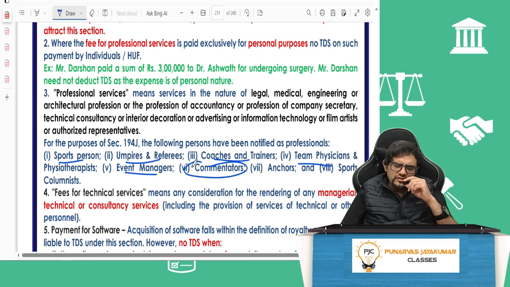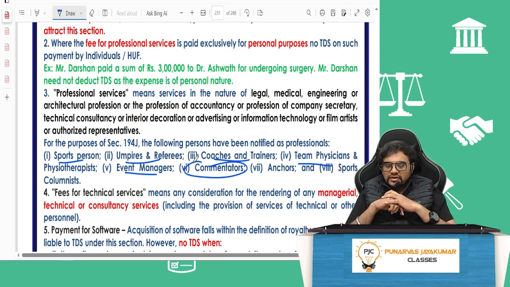Sports person, payment to Virat Kohli, 194J. Payment to Jos Buttler, not under 194J. Payment to an Indian umpire, 194J. Foreign umpire, 195. So all that you need to see.